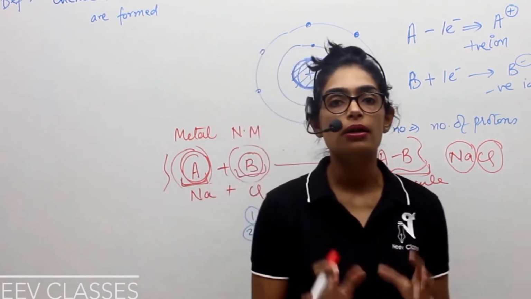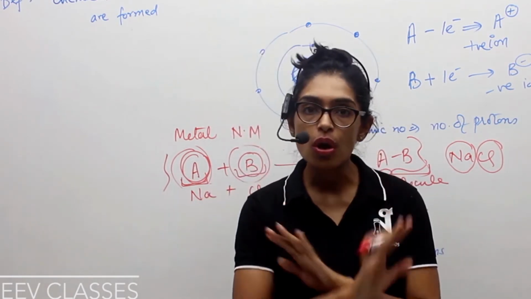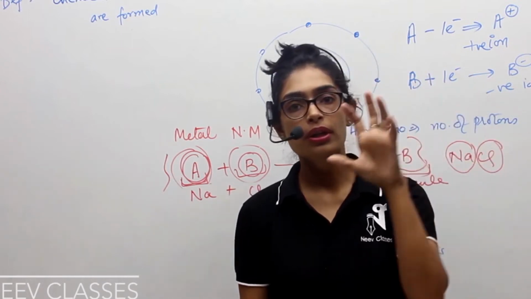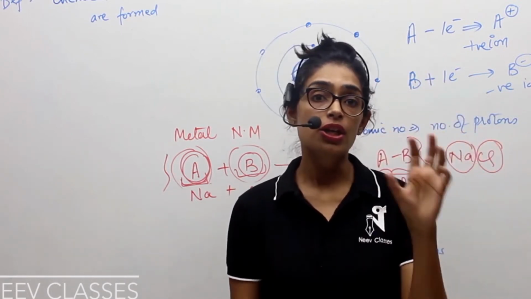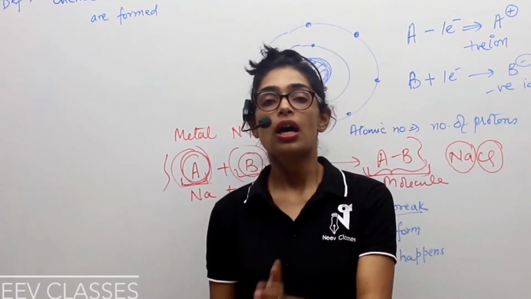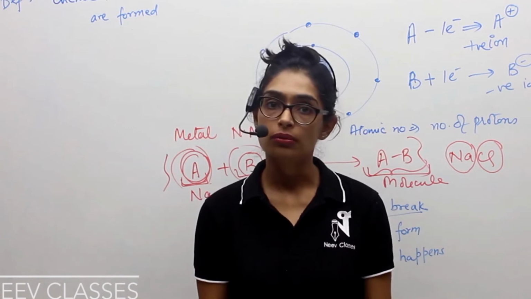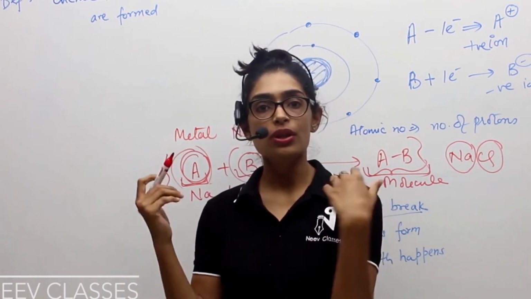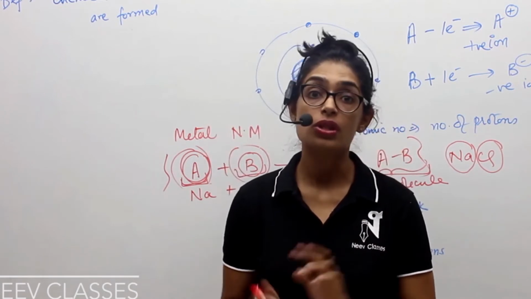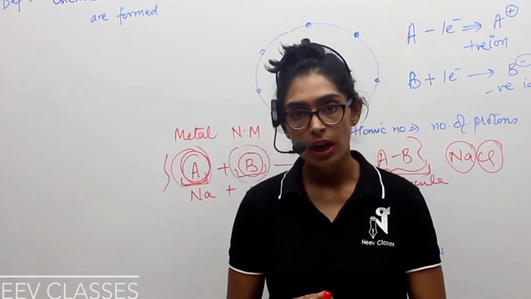Their bonding patterns change, but elements do not change in a chemical reaction. The initial composition will still remain the same. The initial elements that started the reaction will still remain the same after the product formation or after the reaction is done. Whatever new substance we have got will have the same set of elements present in it. So this is a very, very important thing which you need to understand.